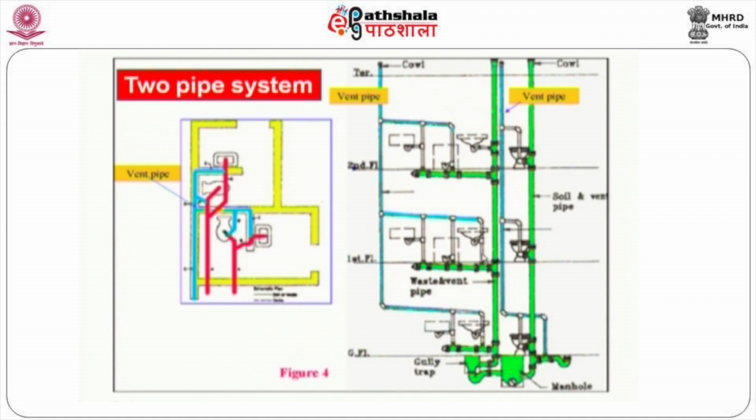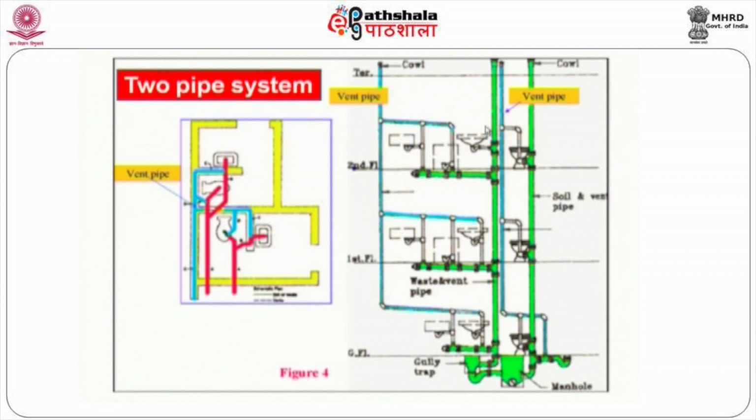Another pipe collects the water from the bath, wash basin and kitchen, and this pipe is called the waste pipe. For each pipe a vent is provided. So this is the vent provided to the soil pipe and taken to the top of the terrace. Similarly, another vent is provided to the waste pipe. This is also taken to the top.